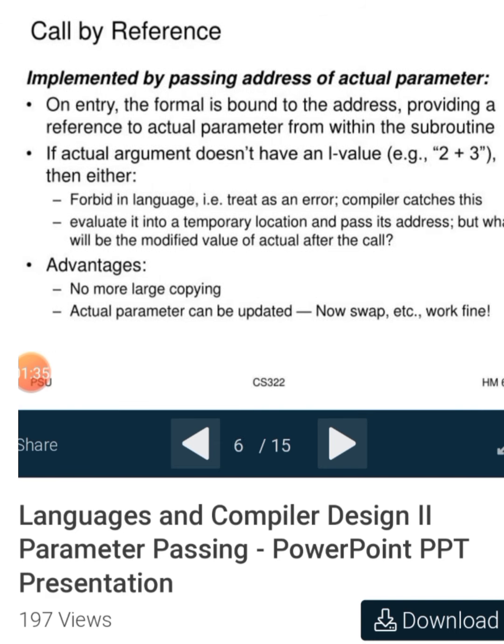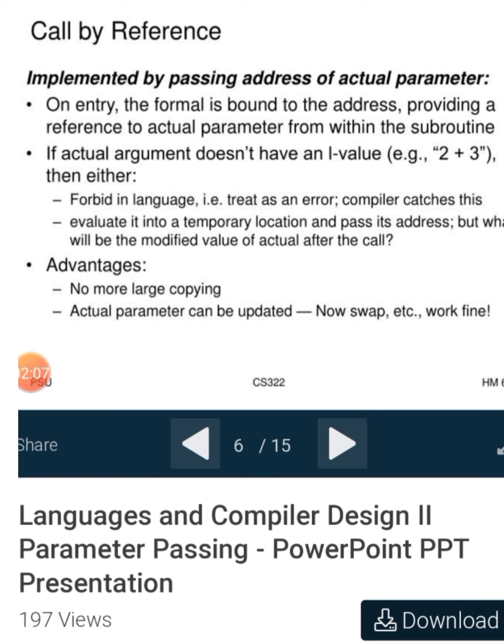Call by reference is implemented by passing the address of actual parameters. On entry, the formal is bound to the address, providing a reference to the actual parameters from within the subroutine. If the actual argument does not have an L value, for example 2 plus 3, then either forbid it in the language and treat it as an error, or the compiler catches this, evaluates it into a temporary location and passes its address. But what will be the modified value of the actual after the call?